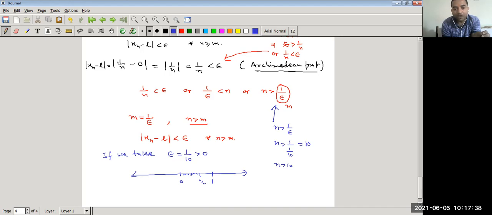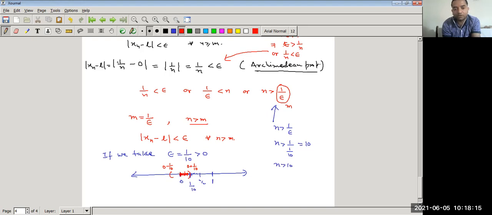So what we get after 10 terms, that is after 1 by 10, if we take a neighborhood at point 0 of radius 1 by 10, that is 0 plus 1 by 10 and 0 minus 1 by 10. So after the 10th term, the 11th, 12th and so on, infinite terms lie in this interval. So the tail of the sequence lies between 0 minus 1 by 10 and 0 plus 1 by 10, because it is a positive term series.